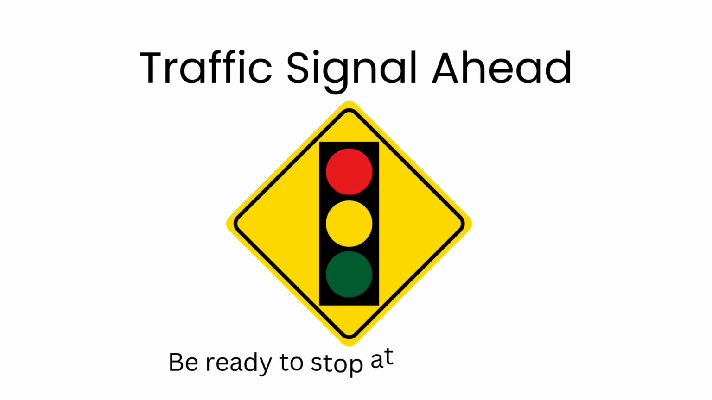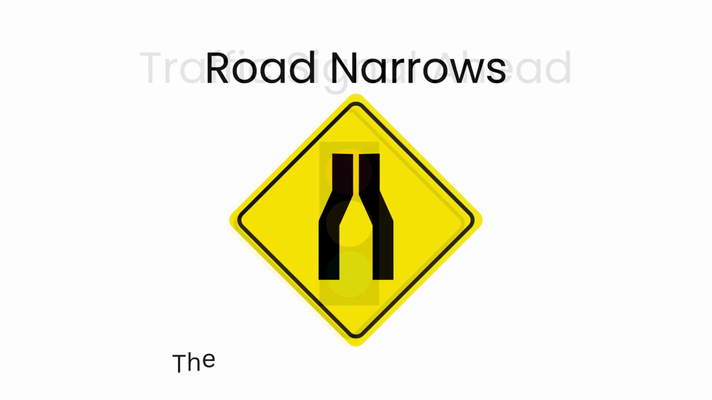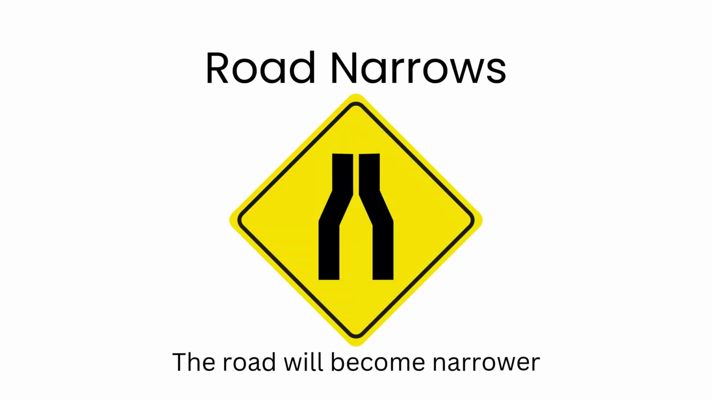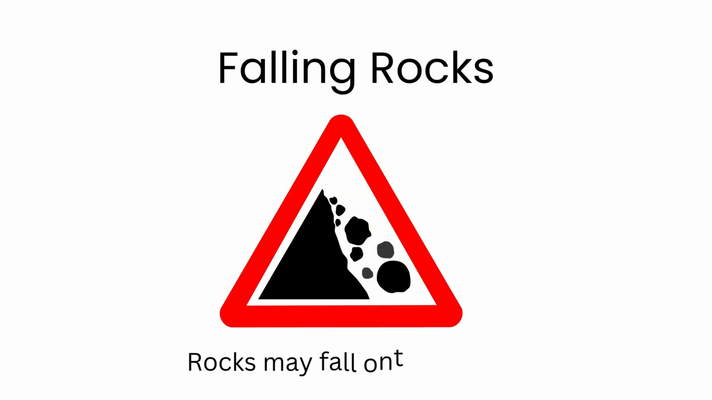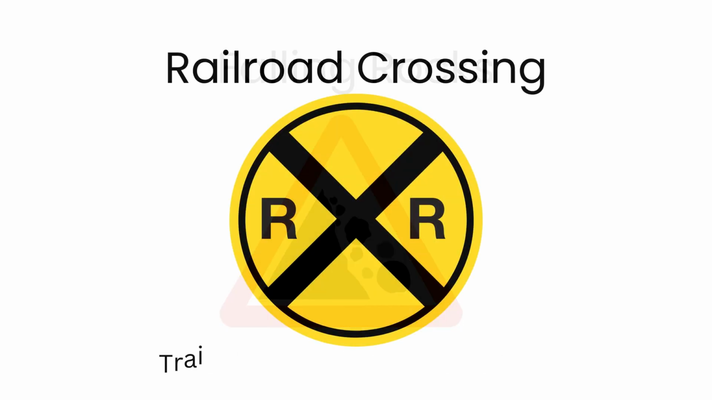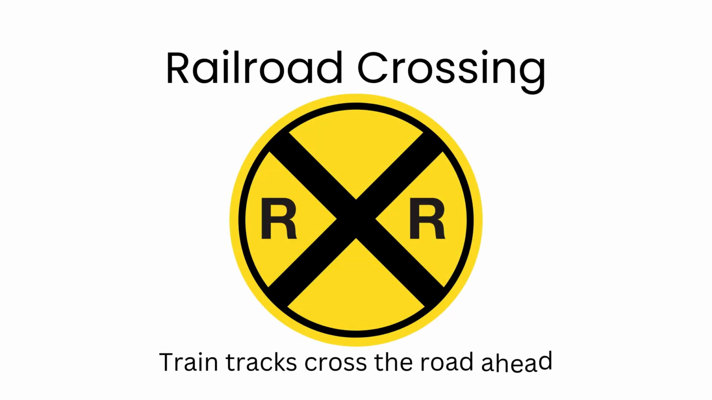Traffic signal ahead. Be ready to stop at traffic lights. Road narrows. The road will become narrower. Falling rocks. Rocks may fall onto the road. Railroad crossing. Train tracks cross the road ahead.